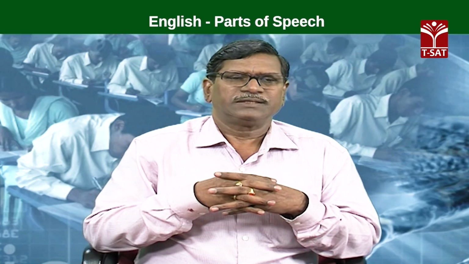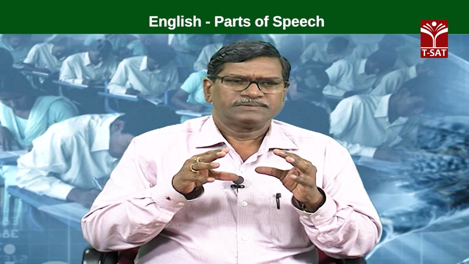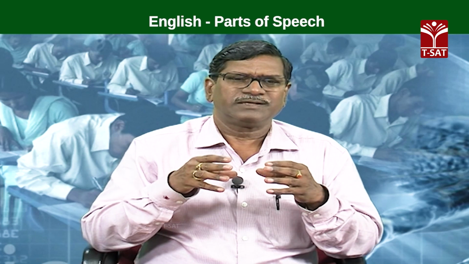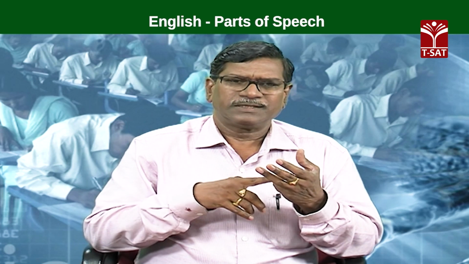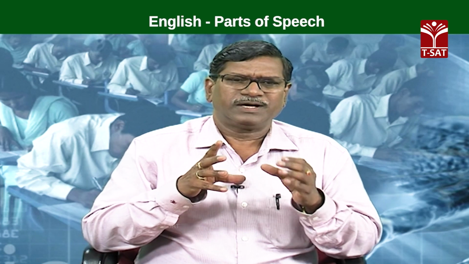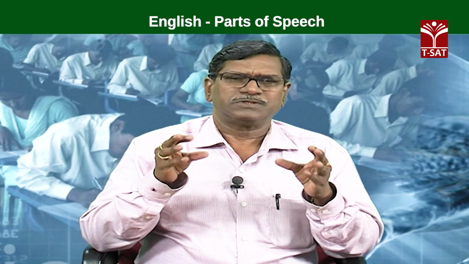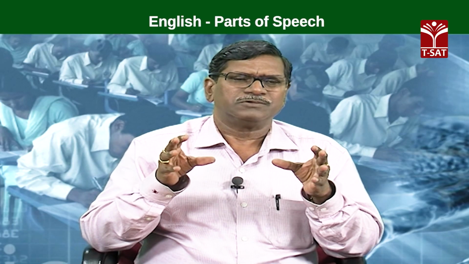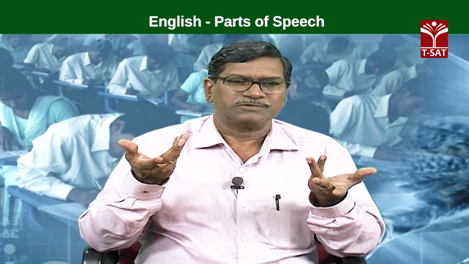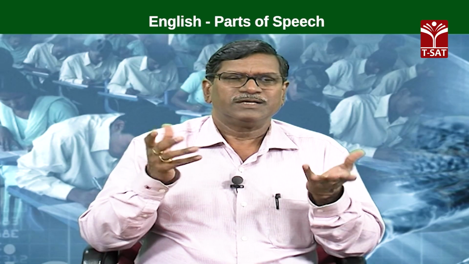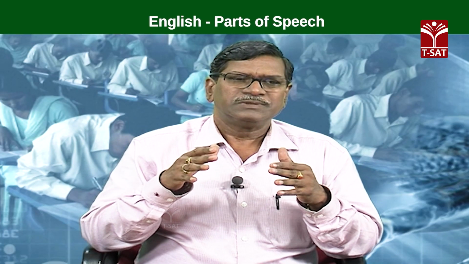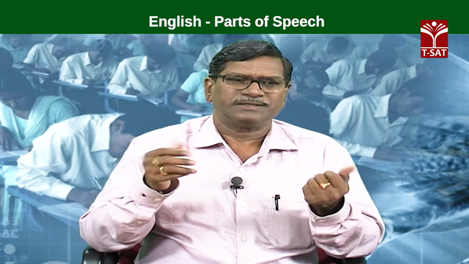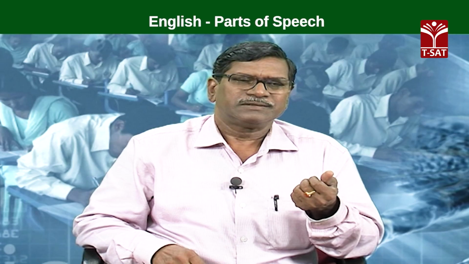So, that way you may be asked questions to identify the material nouns, the collective nouns, proper nouns, and common nouns, and abstract nouns. So, that way nouns are divided into 4 plus 1, 5 varieties again. What are they?